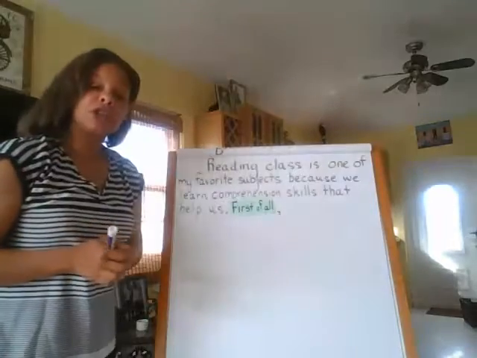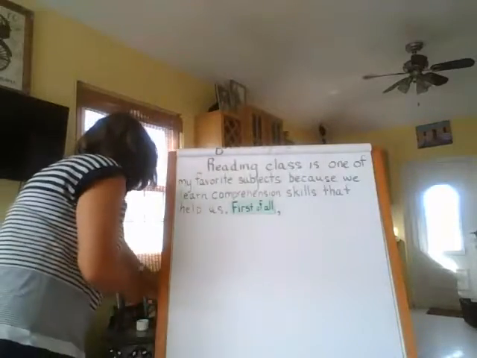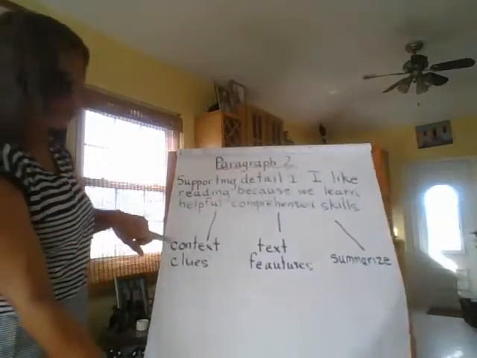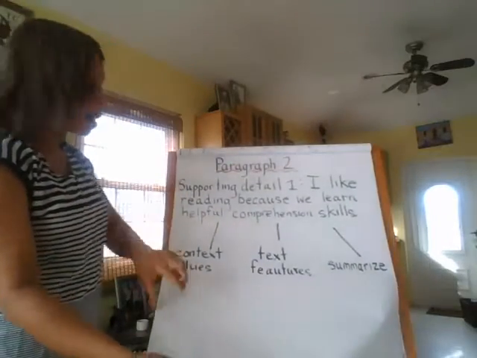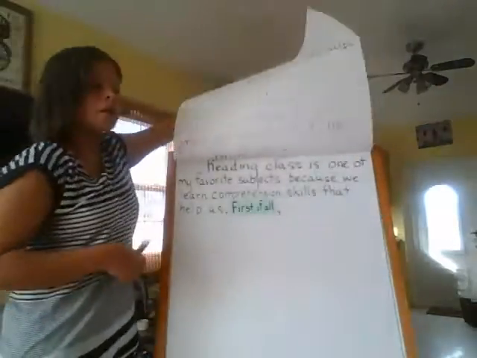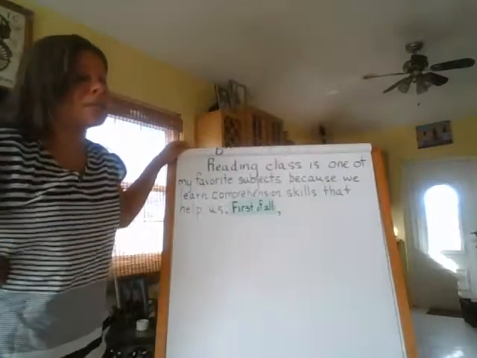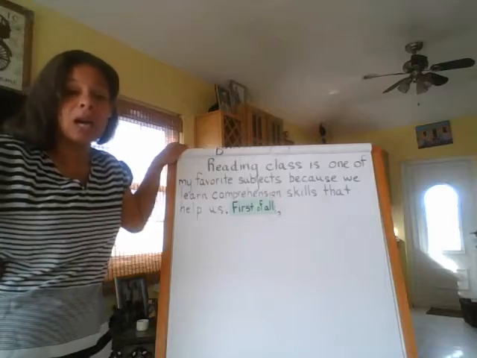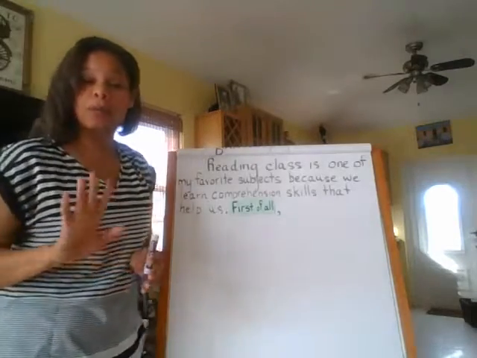Now, do you remember what the first supporting detail was? Let's flip over. The first supporting detail talks about context clues. Now we have to say why we like context clues and how it supports our comprehension. So my sentence is going to be, first of all, context clues help us to figure out the meaning of new words. So at this point, you can put me on pause.